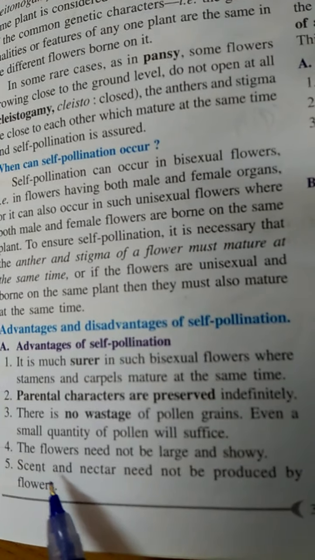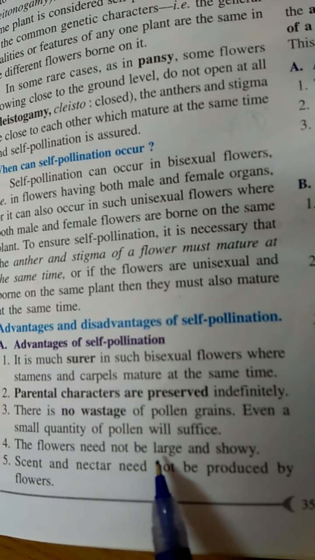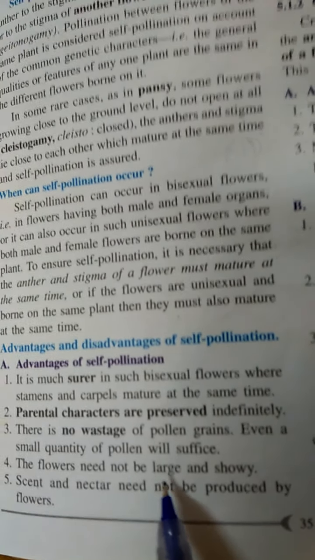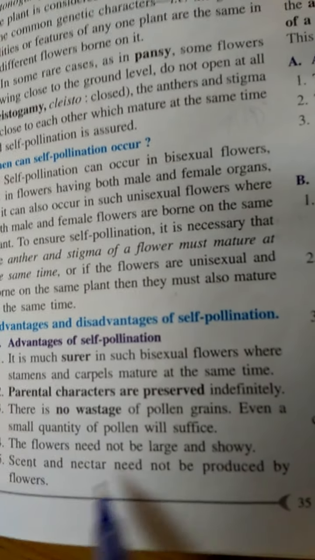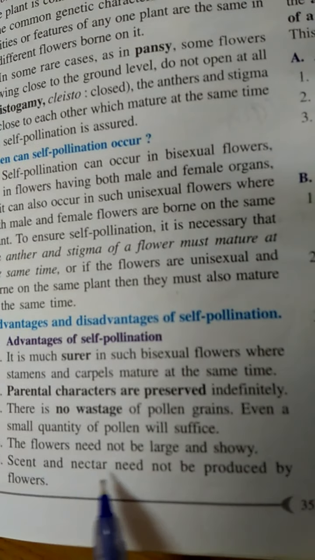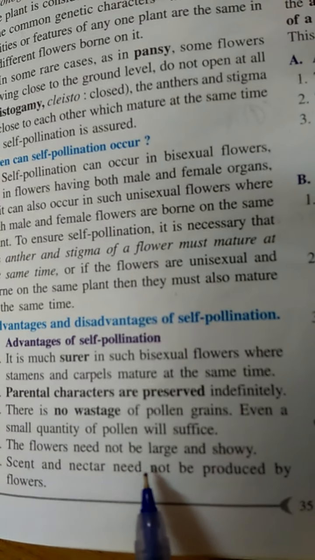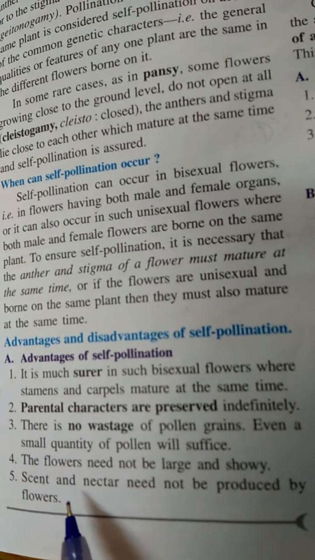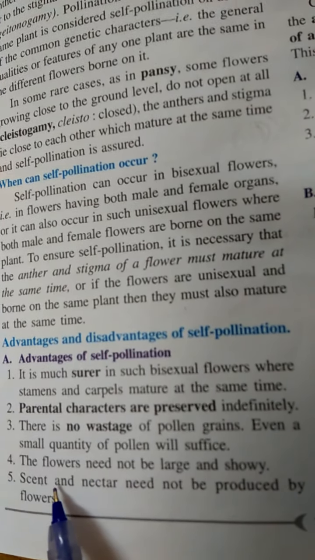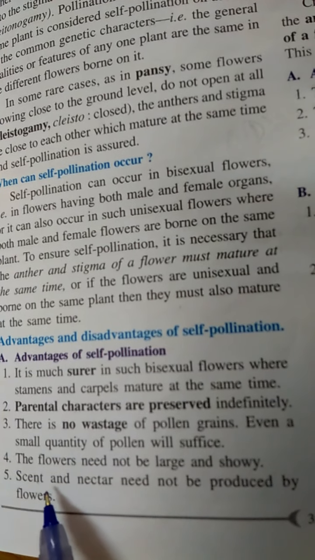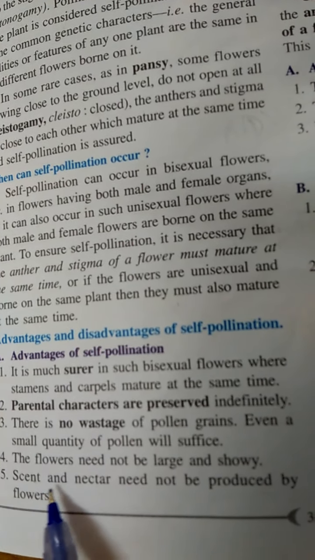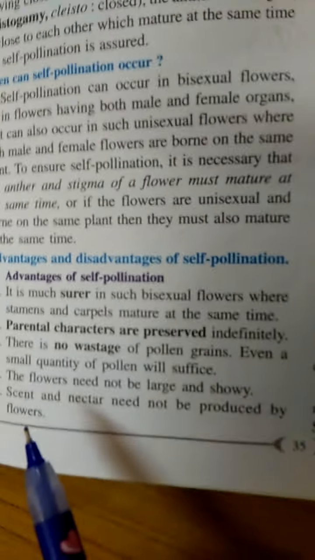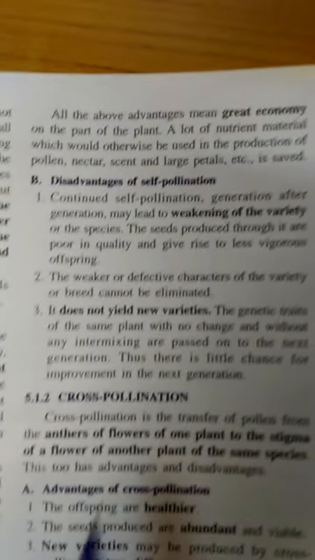The same stamen and same carpel are used, so flowers need not be large and showy. Scent and nectar are also produced to attract insects, but here the same bisexual flower is there, so there is no need of scent and nectar. These are the advantages of self-pollination.